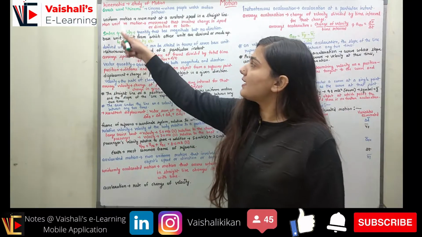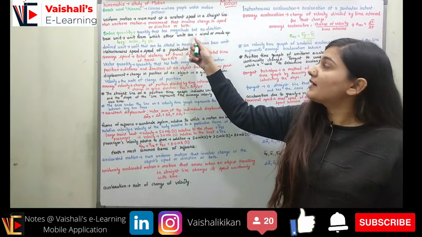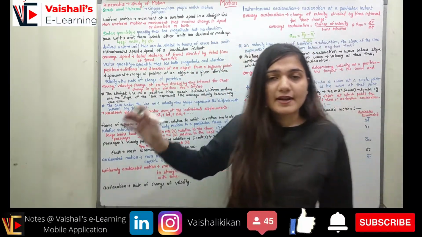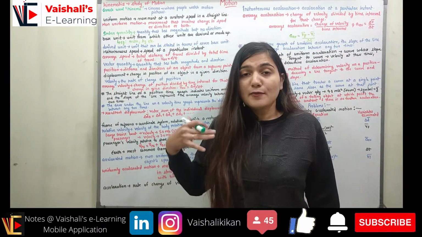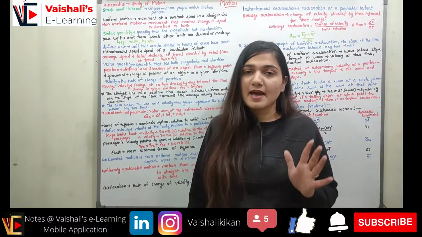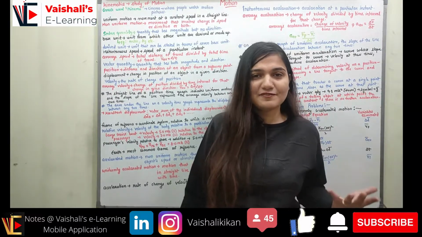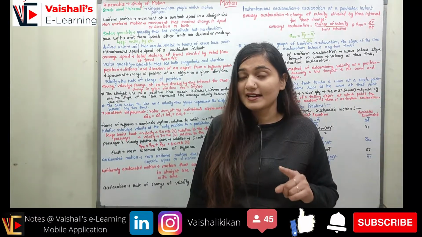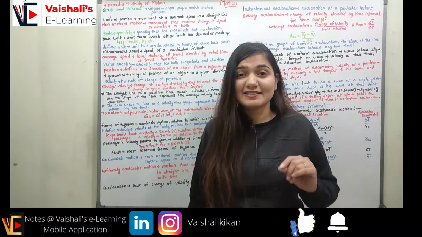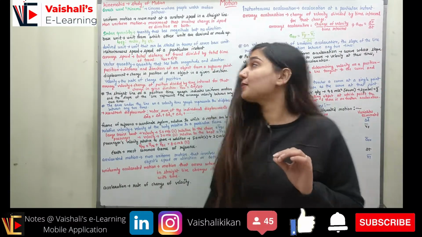Now coming to the scalar quantity: the quantity that has magnitude but no direction. Whenever I am talking about a quantity which has just magnitude, like mass, you are not saying 3 kg in which direction. You are not saying 3 kg in the south direction, 3 kg in the west direction. It is not like that. So mass is a scalar quantity.